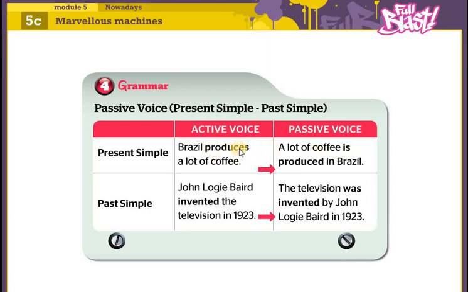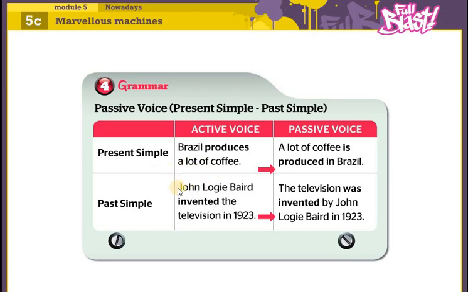Then the main verb we put in the past participle. So produces becomes is produced. Then we switch Brazil to the end of the sentence, and a lot of coffee goes at the beginning of the sentence.